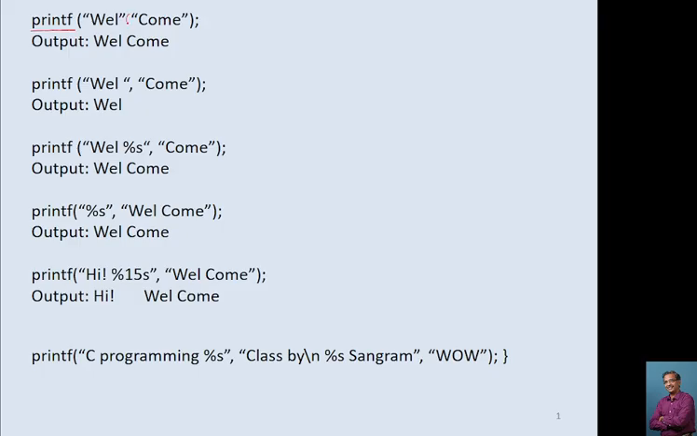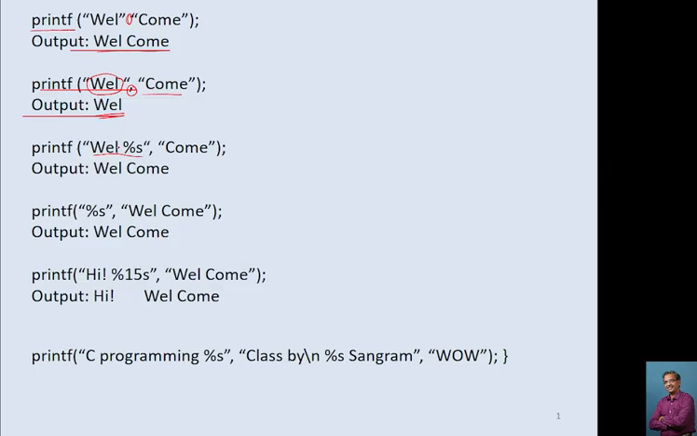Here we have not mentioned anything, so this will print directly welcome. Whatever information is present in double quotes, it will display as it is. But here, between these two double quotes, we have given a comma, so this will print only the information which is present here. It won't print this welcome. So if you want to print welcome also, then we have to modify the above printf statement like this.